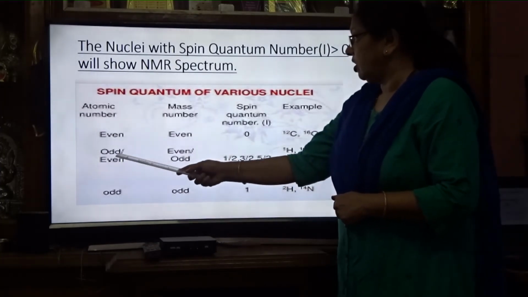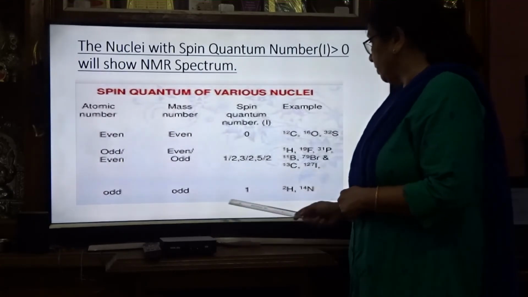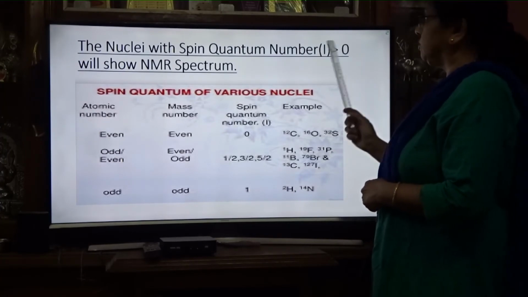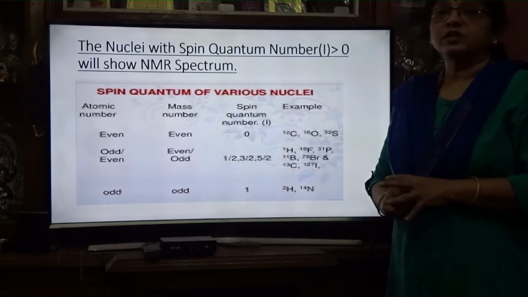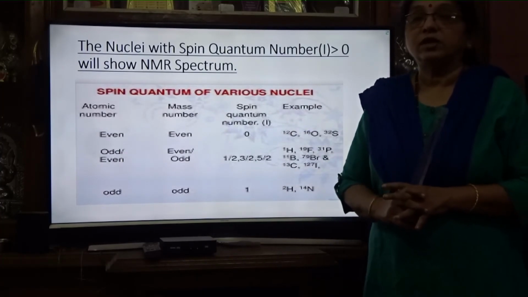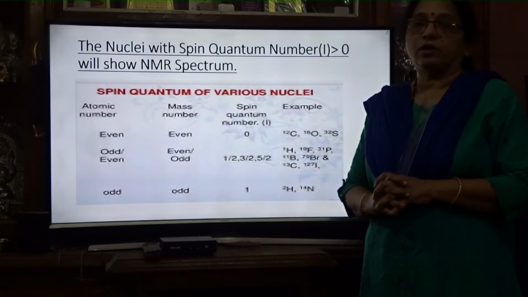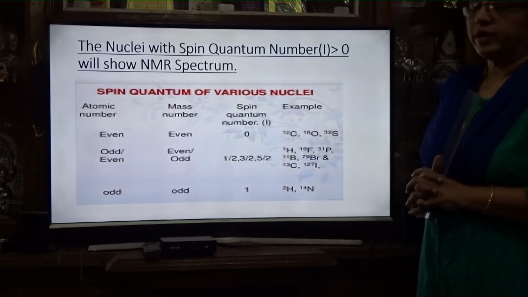If the atomic number and mass number are odd and even, the spin is half, 3/2, 5/2, and if both are odd, it is 1. This is the point to remember: only when the spin quantum number is greater than 0 do you get the NMR spectrum. If it is 0, then you do not get the NMR spectrum.